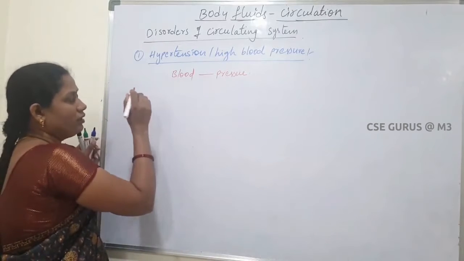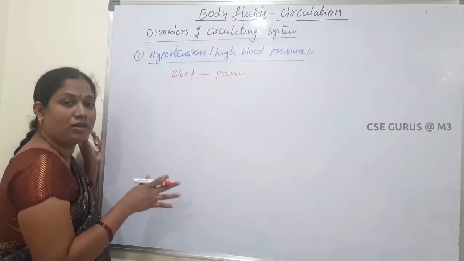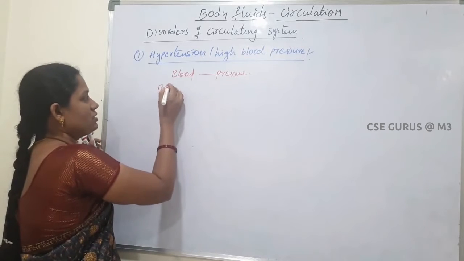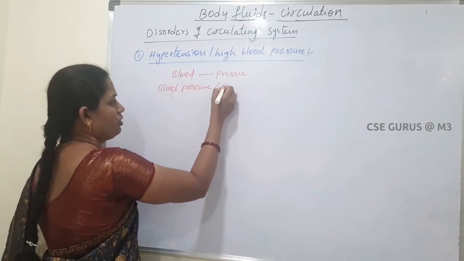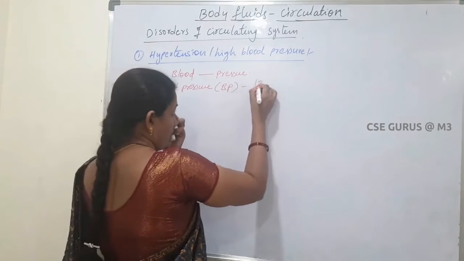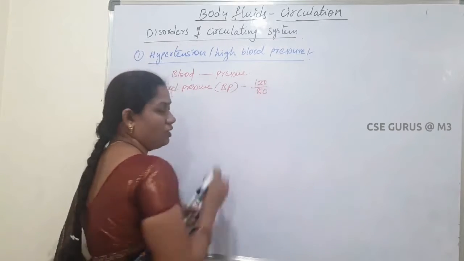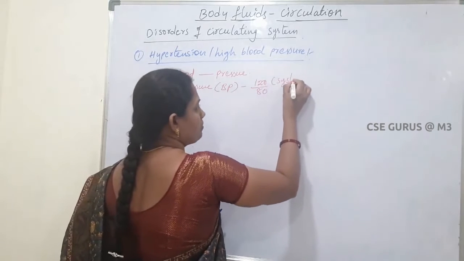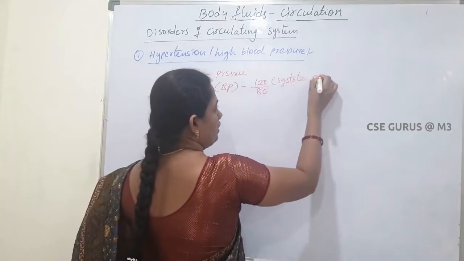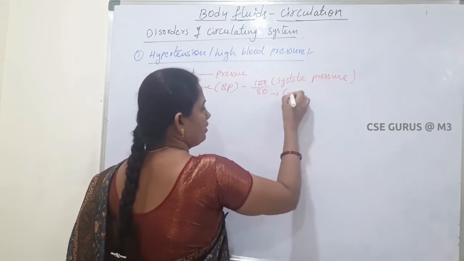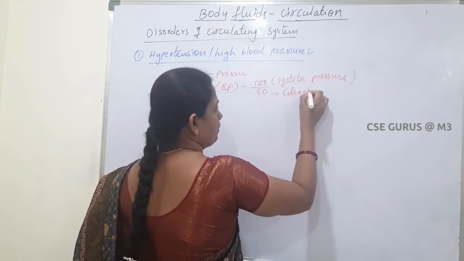In a normal healthy human being, the blood pressure, normally called BP, is 120/80. Here 120 is the systolic pressure and 80 is the diastolic pressure.